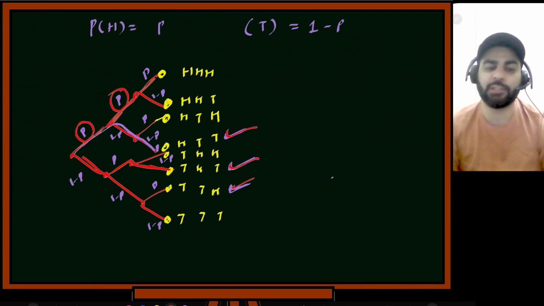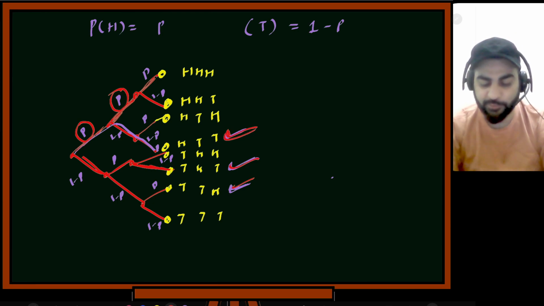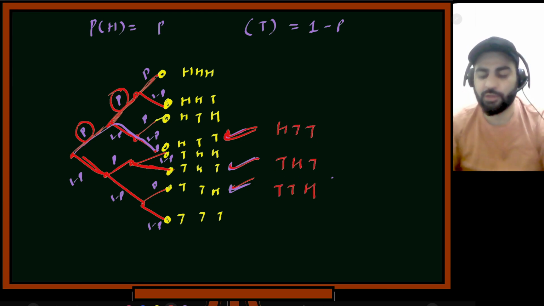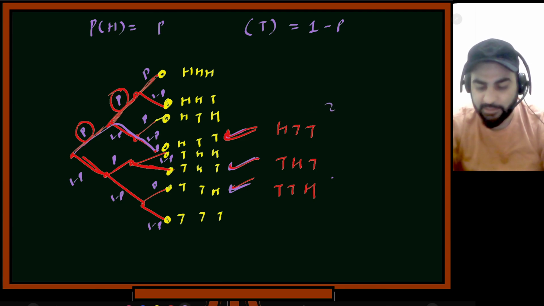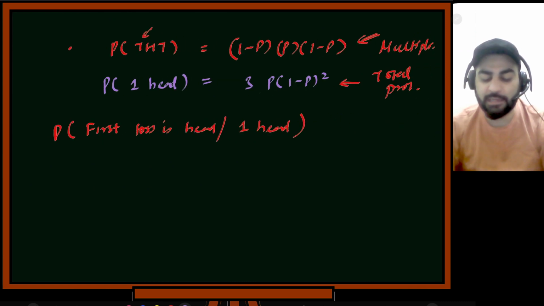But now my question is, what is the probability the first toss will be head? So there is only this option, if you see. So this is HTT, this is THT, this is TTH. So here we have three events, and among these three we have one head. So now what is the probability that the first toss will be head?